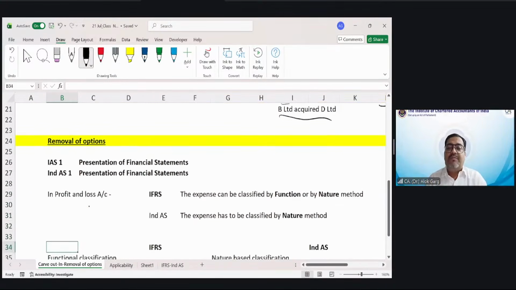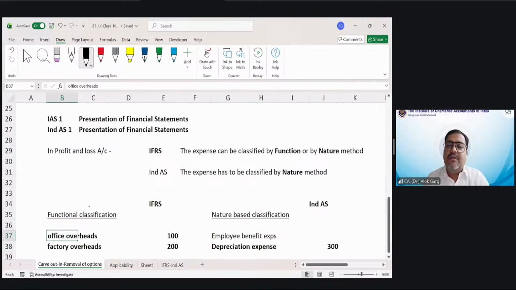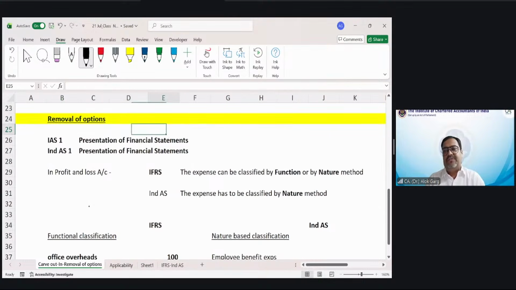Now removal of option. My dear friends, what is meant by removal of options? The first standard in IFRS and the first standard in Ind AS is IAS 1 and Ind AS 1 respectively. And the title is presentation of financial statement. In Ind AS 1, it is also presentation of financial statement.